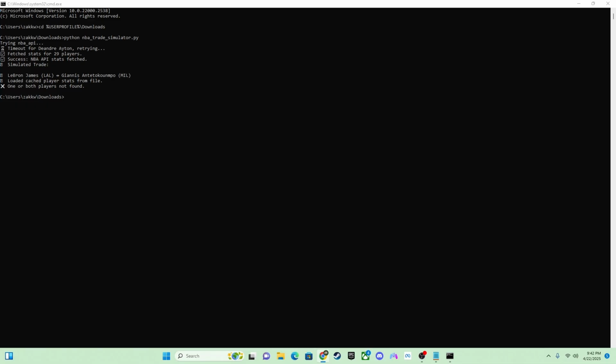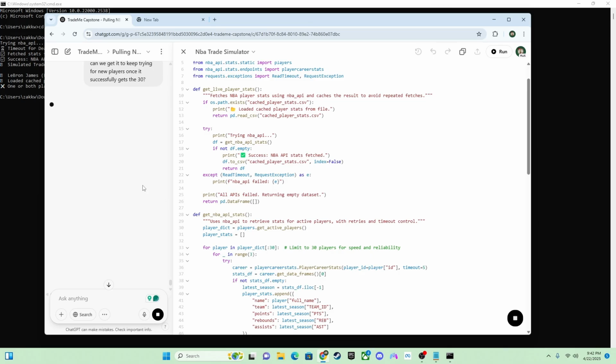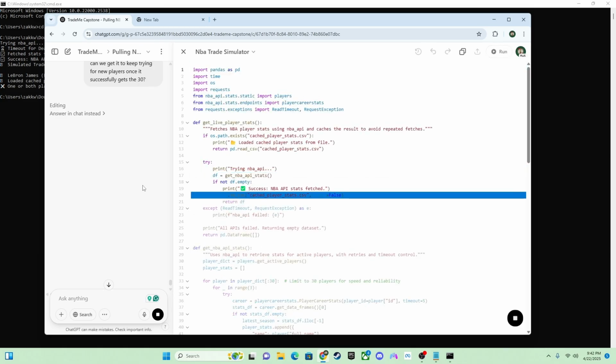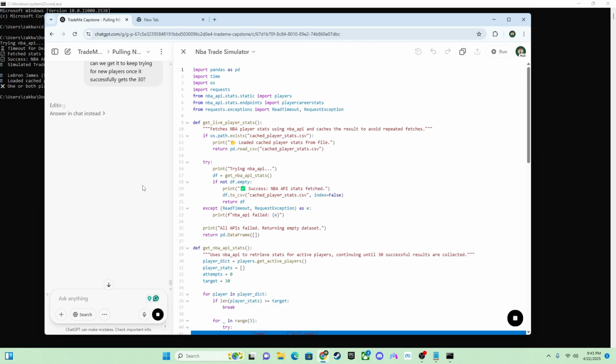It can't do that without player stats, and pulling the player data is the first step of this project. Once you get the stats, then you have to train it on what deems a player as good. I'm asking it to rewrite some code again. As you can see, it's going right through the code. It's pretty cool.